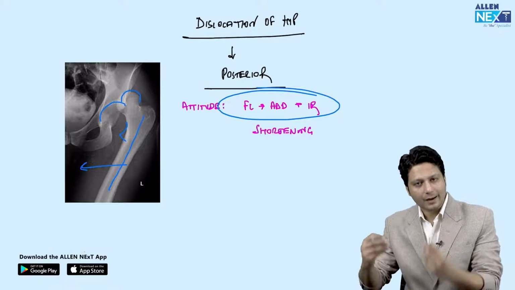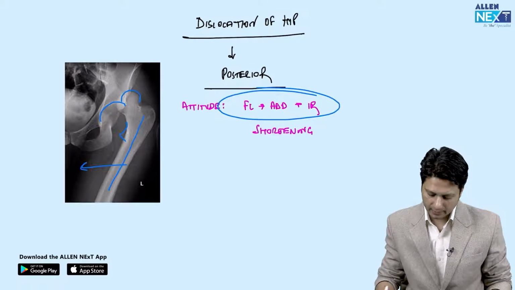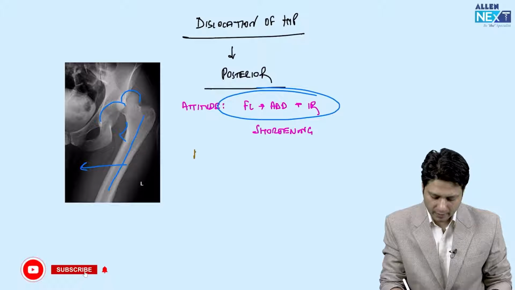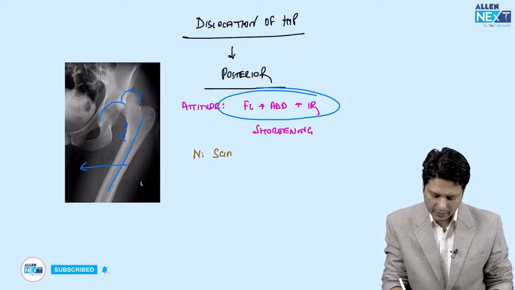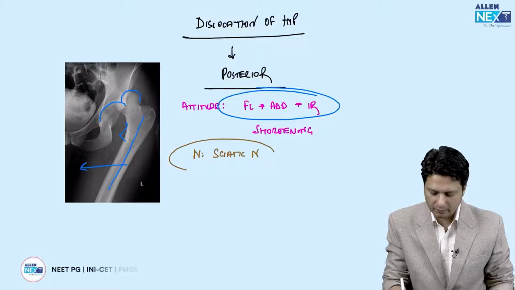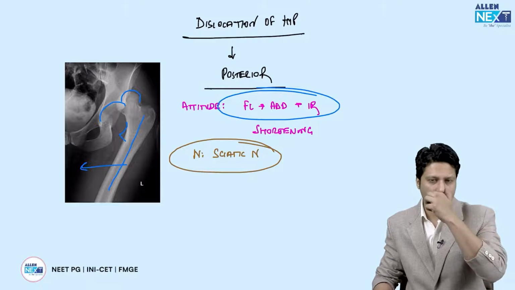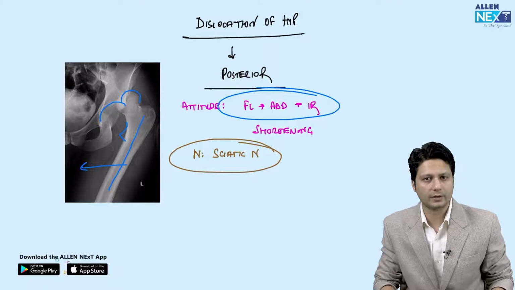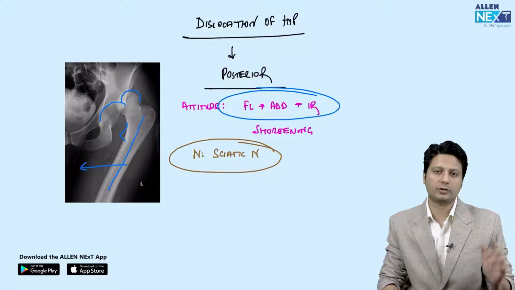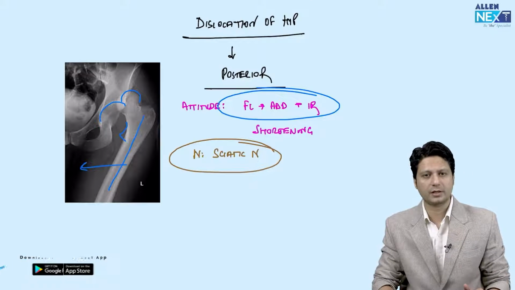And once you have realized it to be a posterior dislocation of the hip joint, then the name of the nerve which is likely to get injured is the sciatic nerve. Now this is not something which is very difficult. You will identify very easily that the name of the nerve which is likely to get injured is the sciatic nerve. So this is how the question is structured for the sciatic nerve injury.